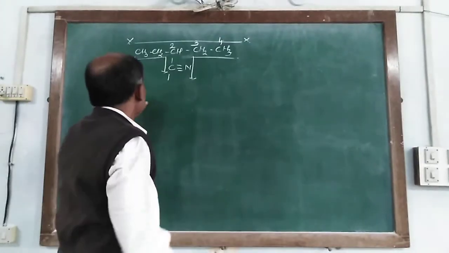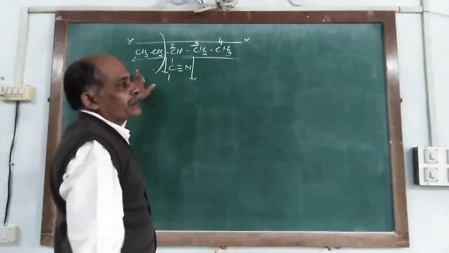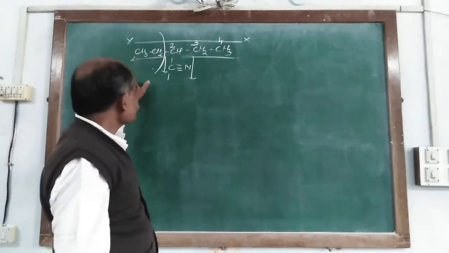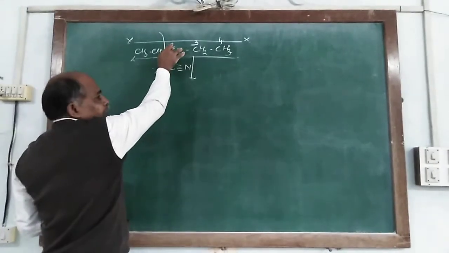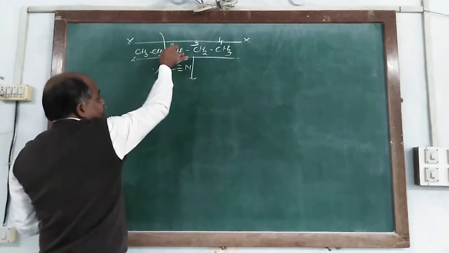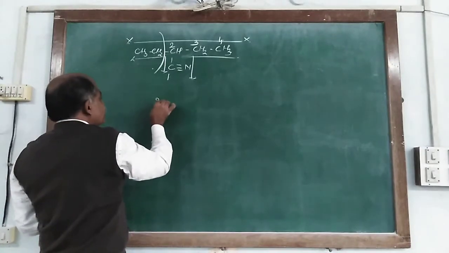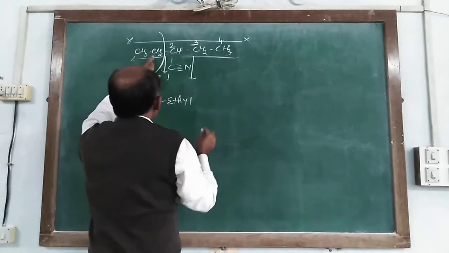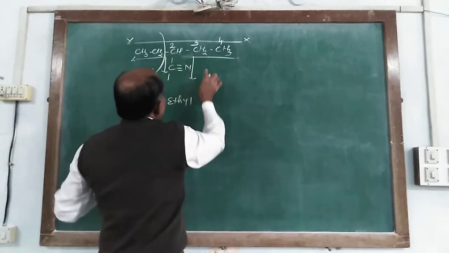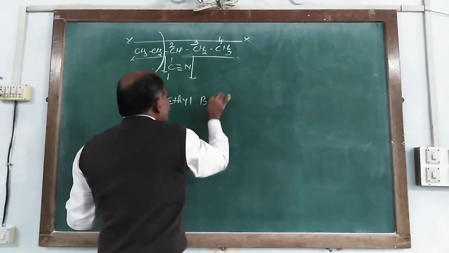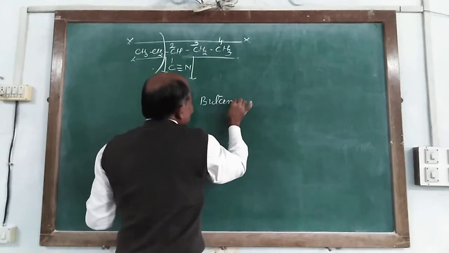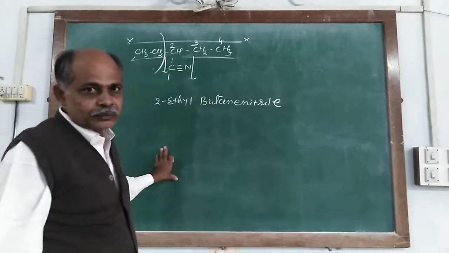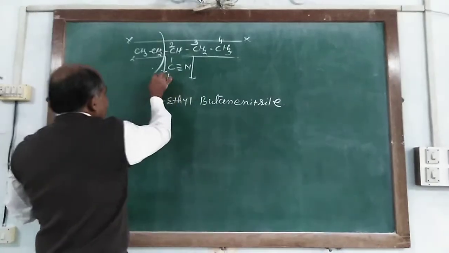So it is butane, and the remaining part is taken as a substituent group, linked at carbon number 2 with the parent chain. So it is 2-ethyl butanenitrile or butane 1-nitrile.